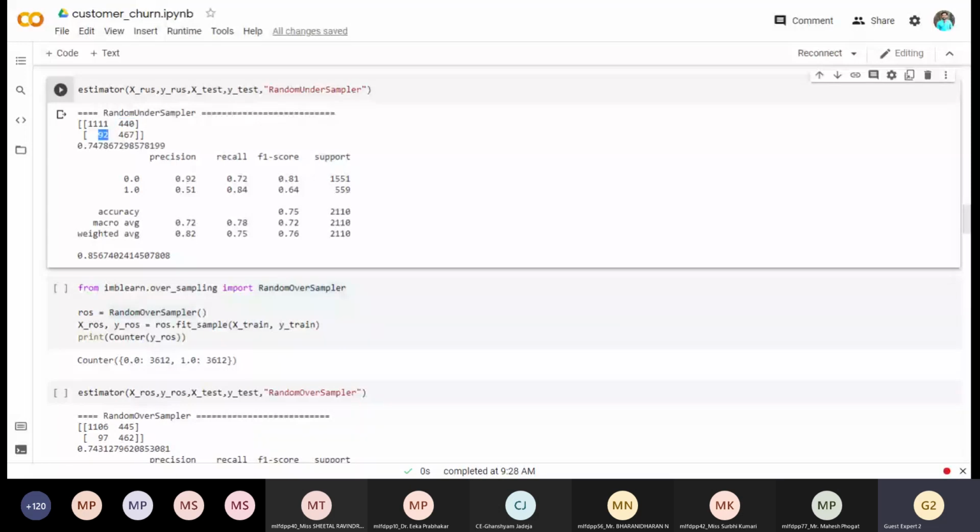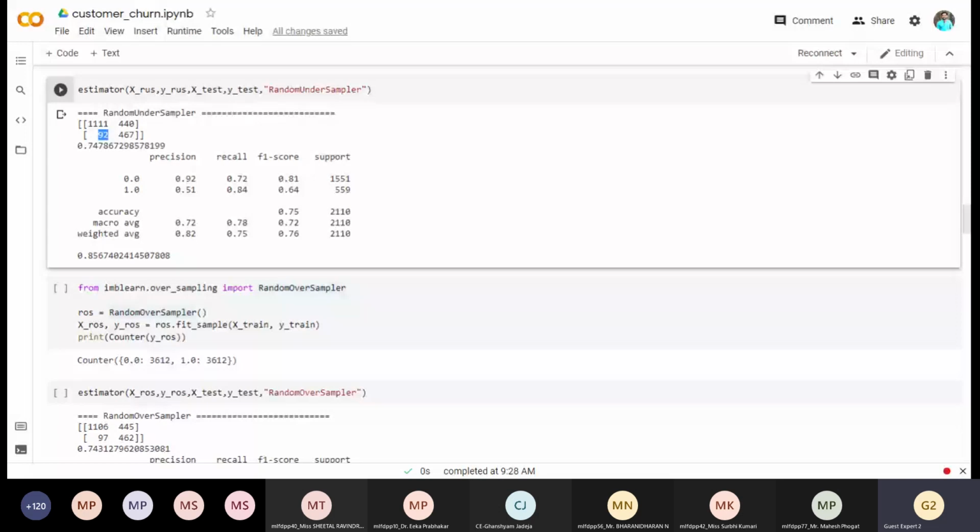Consider a case where you are predicting whether a particular patient has cancer or not. If you say that the person has cancer, but actually the person has not, that is a false positive. The person is not suffering from cancer, but you are saying the person is suffering from cancer. Think about the situation or the mindset of the patient. The same case is applicable for false negatives.